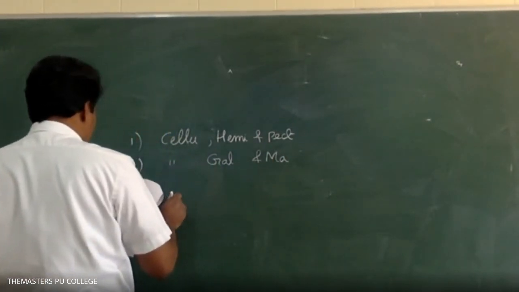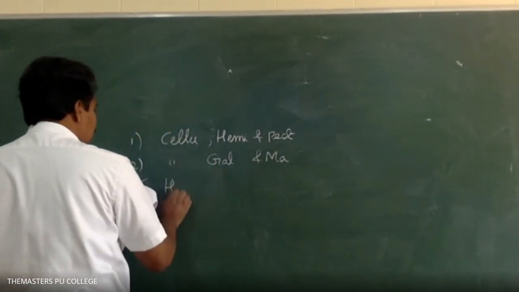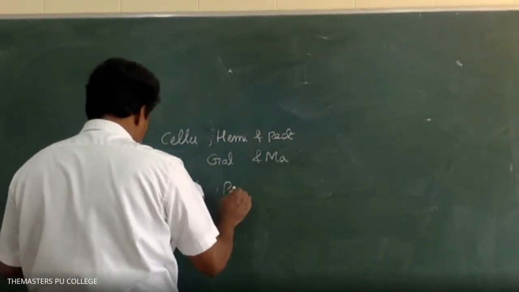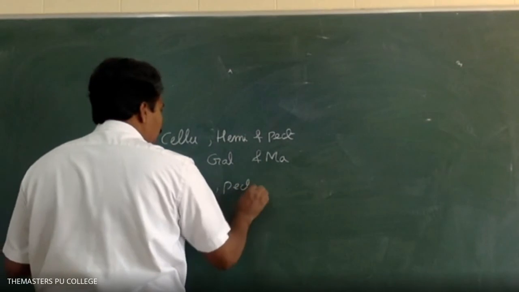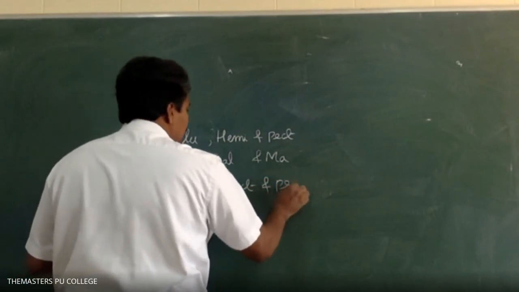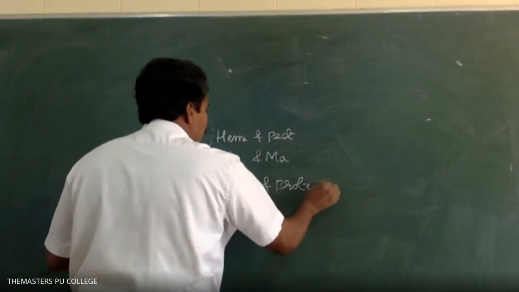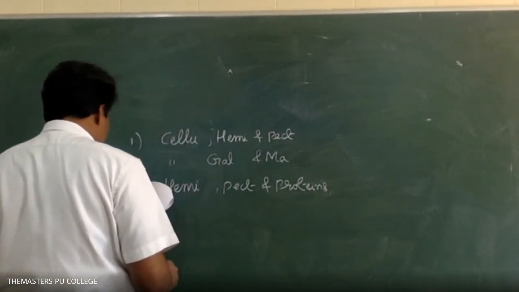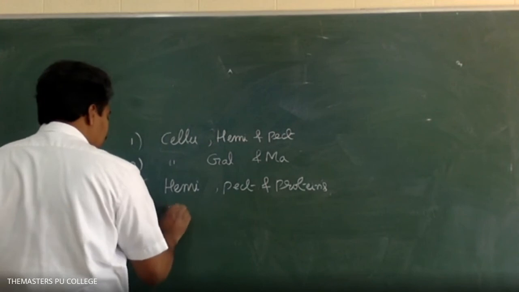Option 3, hemicellulose, pectins, and proteins. Option 4, pectins, cellulose and proteins.